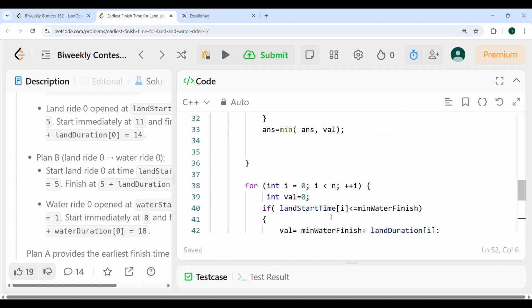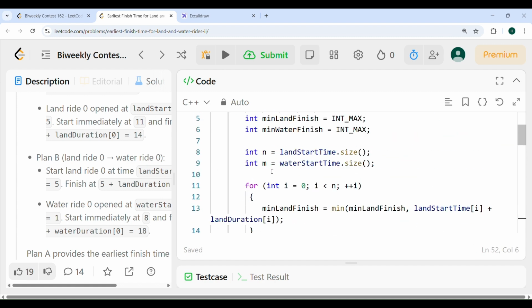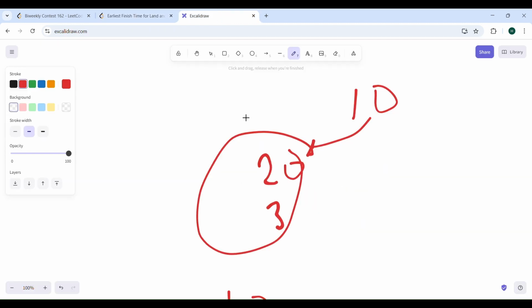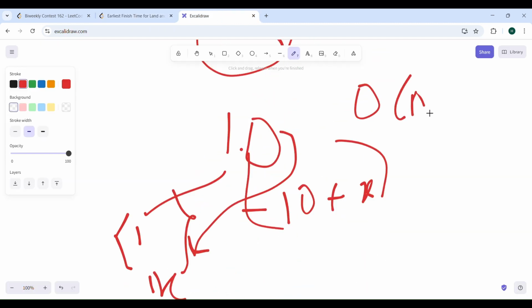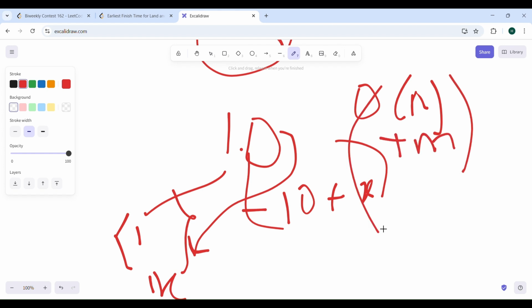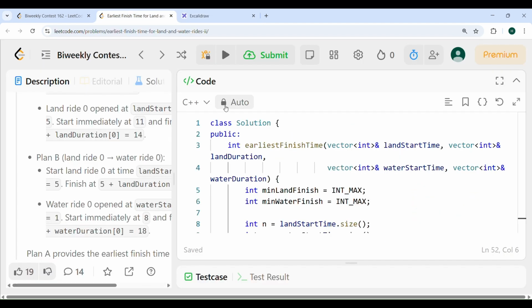So if you look at the time complexity of this code, it is big O of n only, right? You are traversing on this, and to be more precise it will be big O of n plus m, but it can be written as big O of n as well, right? So this was the full code of this.